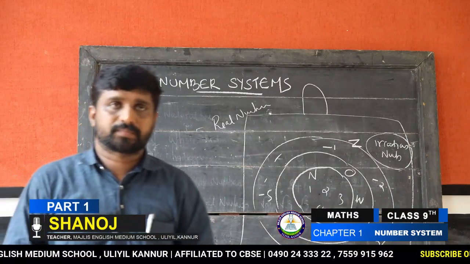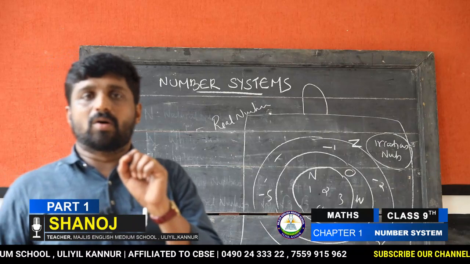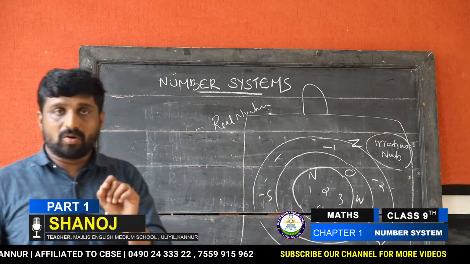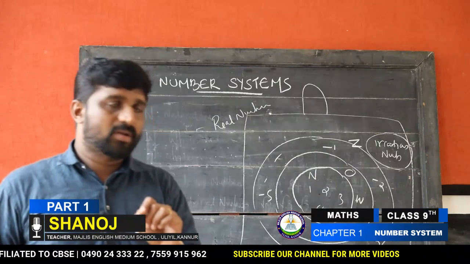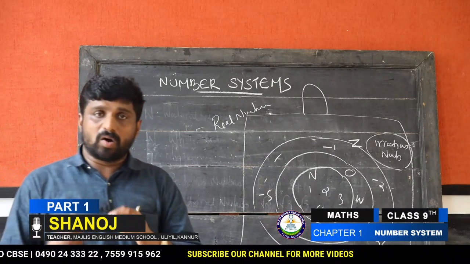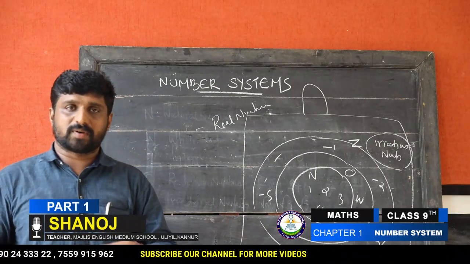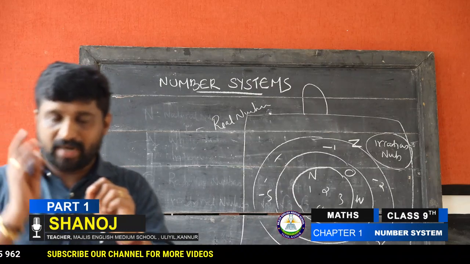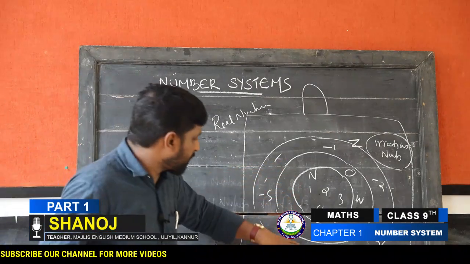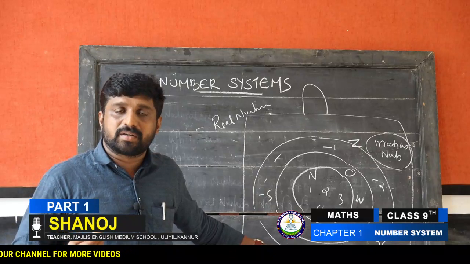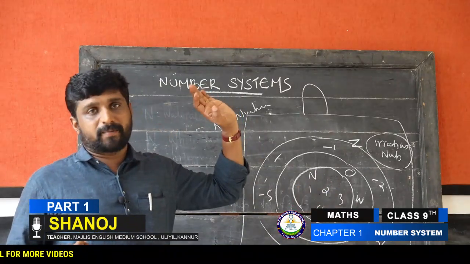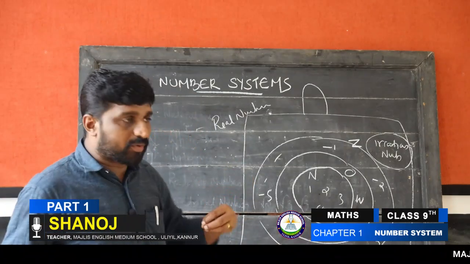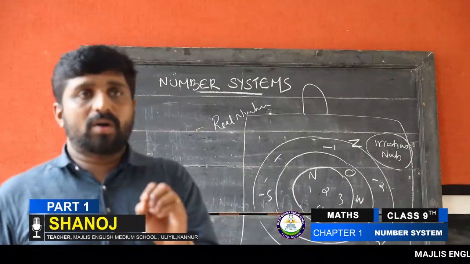The next question: all integers are whole numbers. Is that correct or not? True or false? Your answer is false. Why? Suppose we consider negative 4, it is an integer, not included in the whole numbers. Yes, very good.